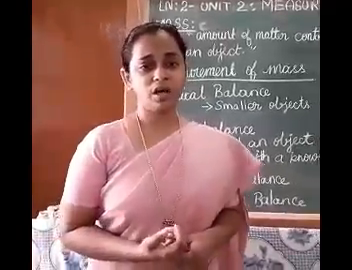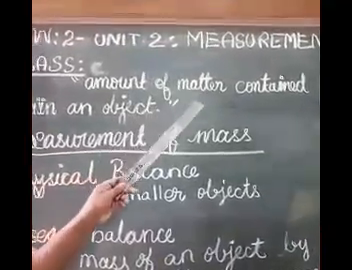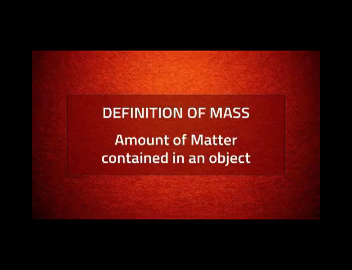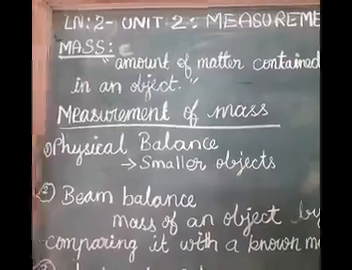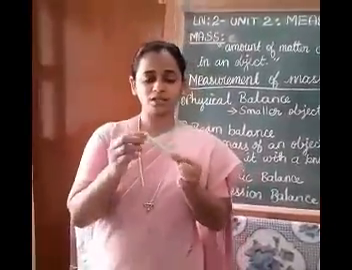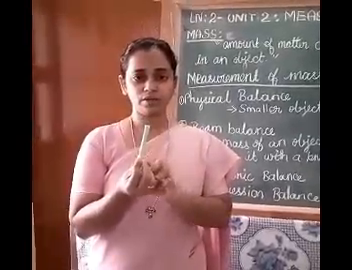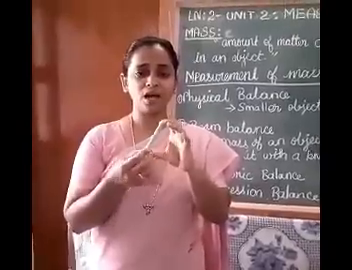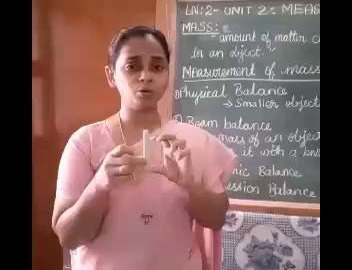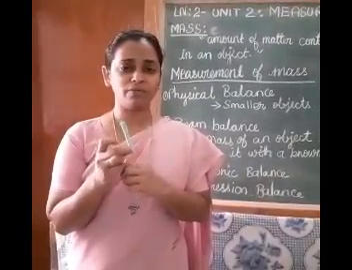On this basis, mass can be defined as the amount of matter contained in an object. For example, this chalk is an object and it is made up of molecules. The amount of matter contained in this chalk is the mass of this chalk.